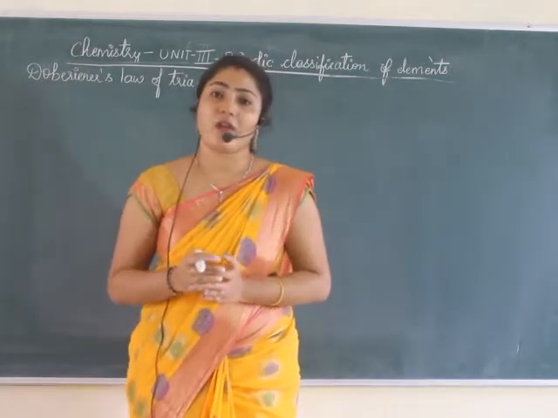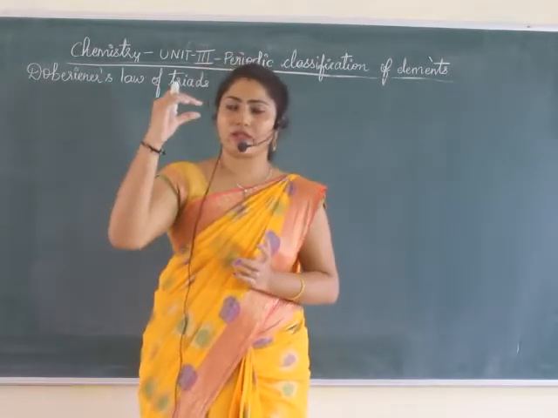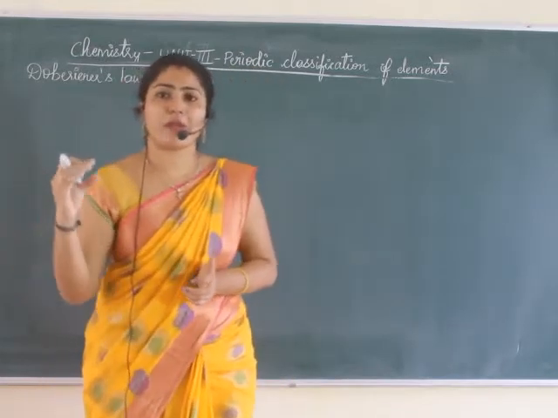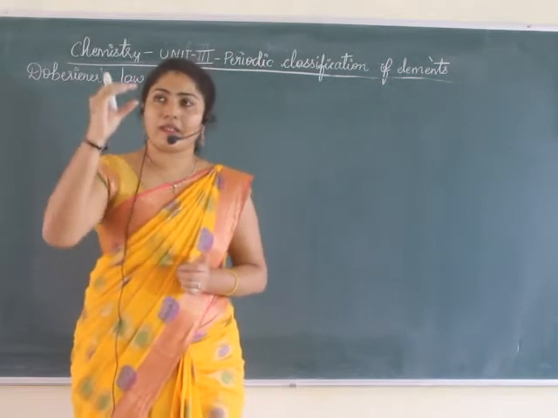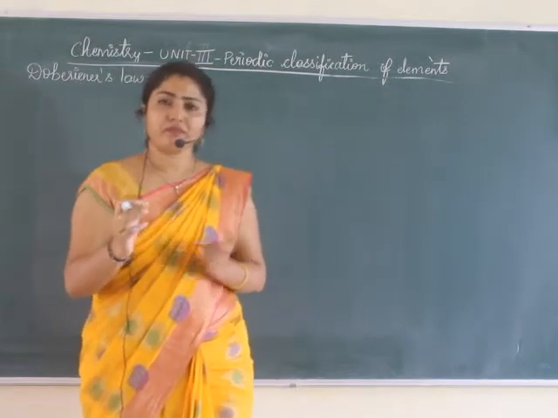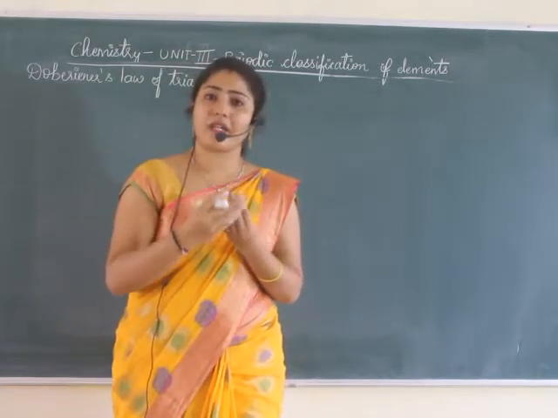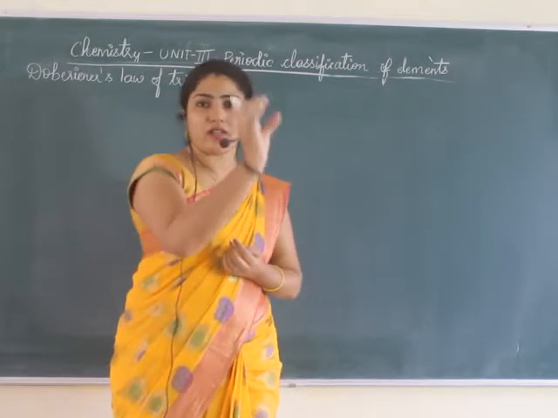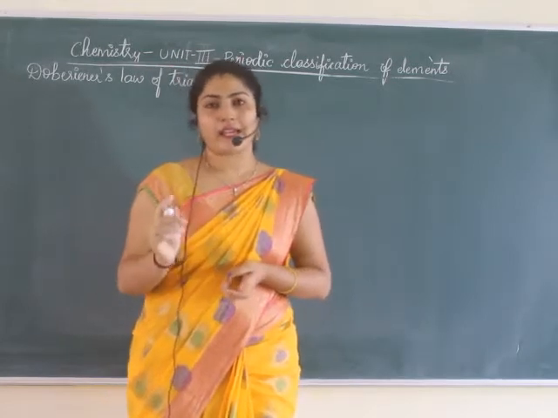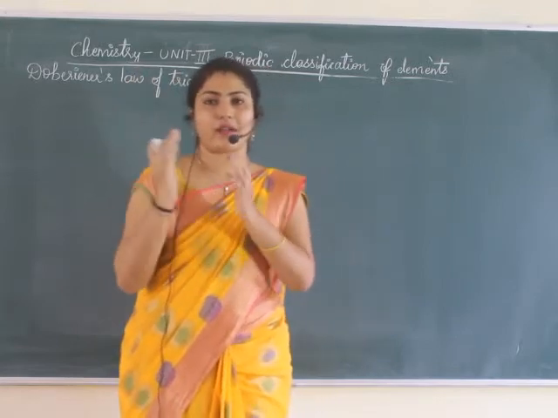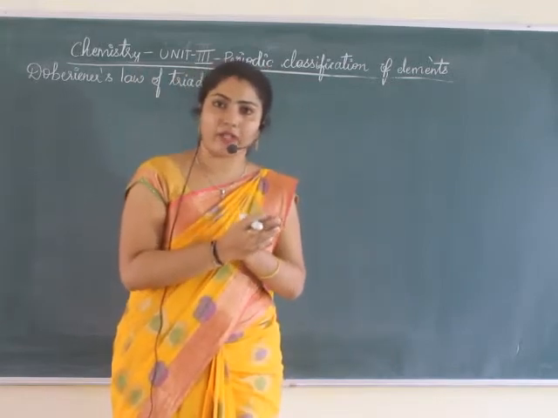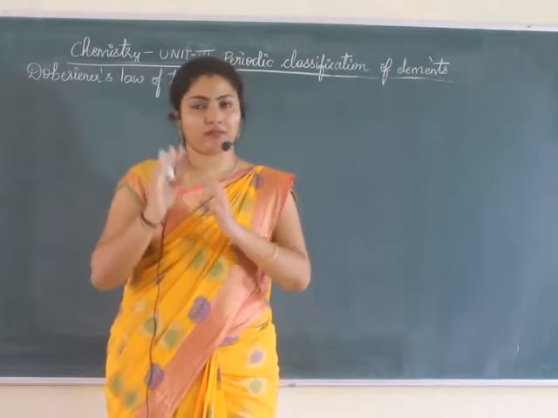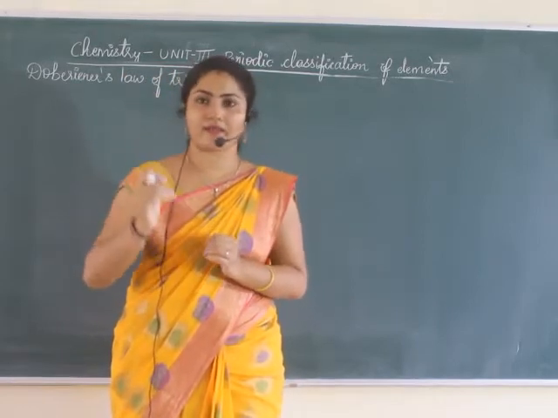In Dobereiner's law of triads, what did he do? He took three elements, like for example barium, strontium, calcium, lithium, sodium, potassium. 3 elements with similar properties and he placed in a group. So he said that this is one way of classification that I have given. 3 elements with same properties are kept one below the other as 3.